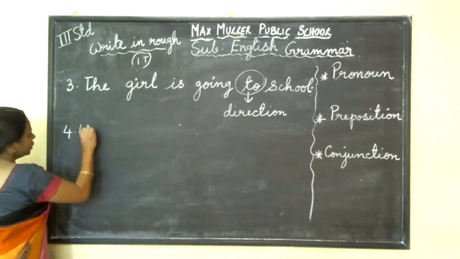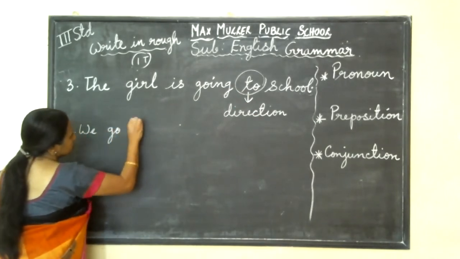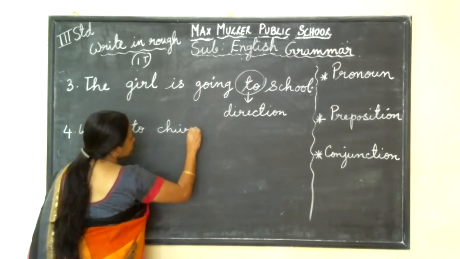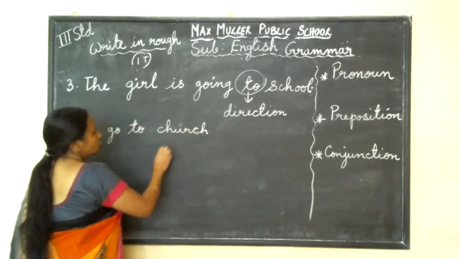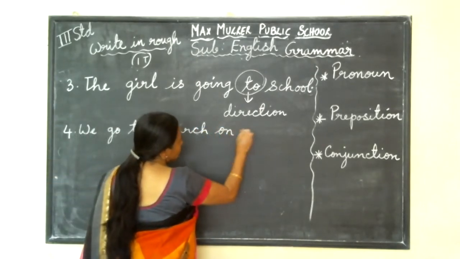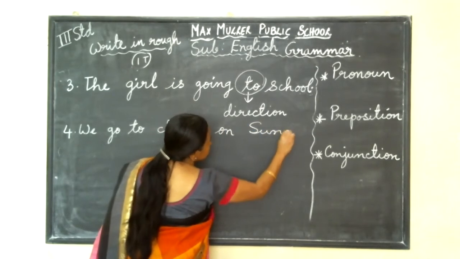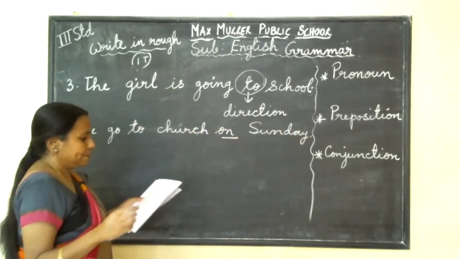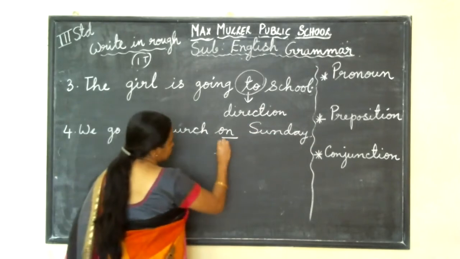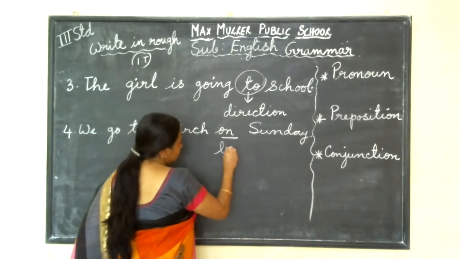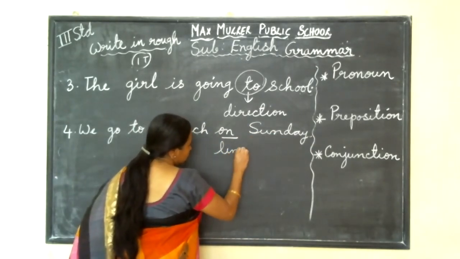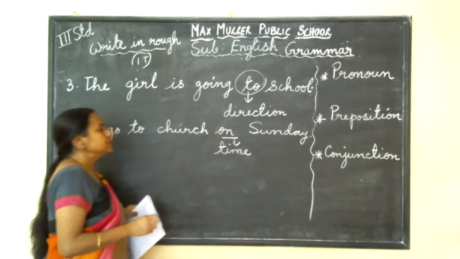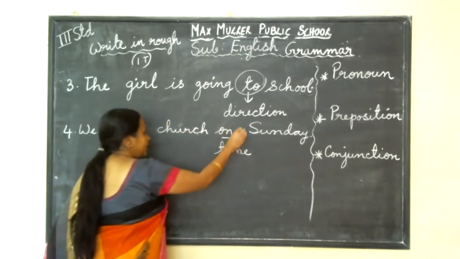Then we go to church. We go to church on Sunday. So here it is time. Preposition of time. It means when we go. Sunday we go to church. Every Sunday we go to church. So this is preposition of time, one example.